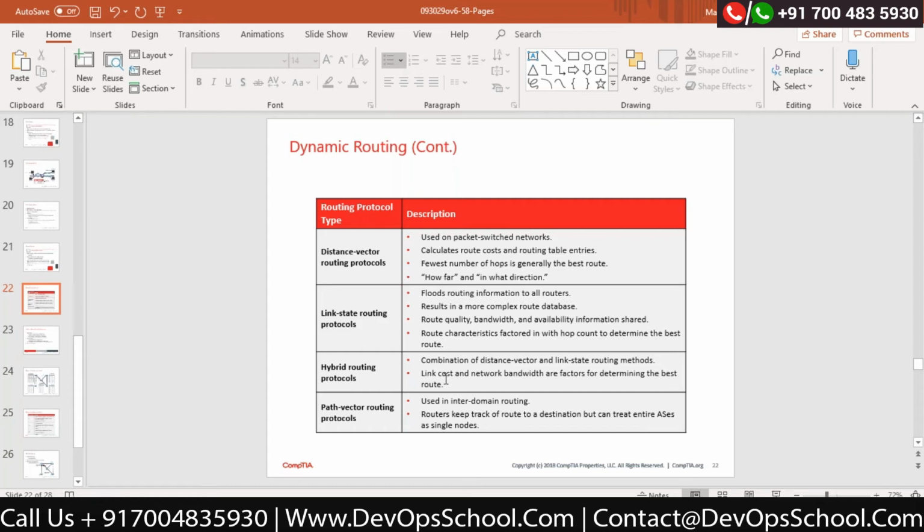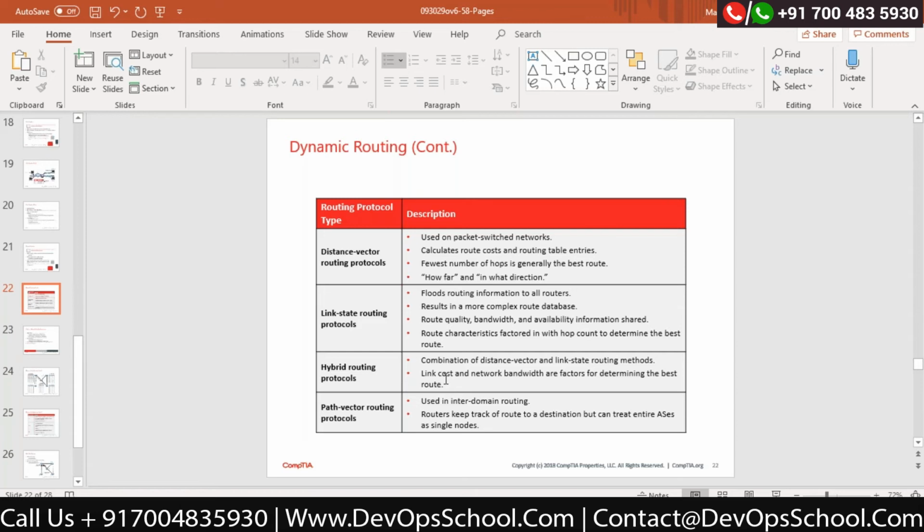Now there is path vector routing. This is something called BGP, which is border gateway routing. Actually, if I would like to connect two different countries together, or two different continents together, or two different internet service providers together, it is a very high level networking term where path vector routing is used.